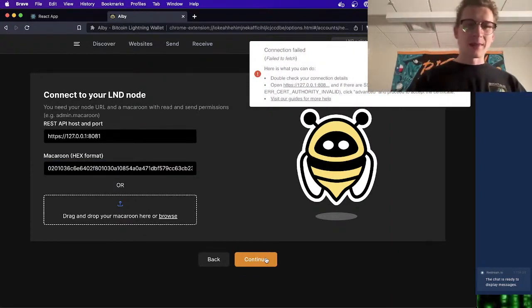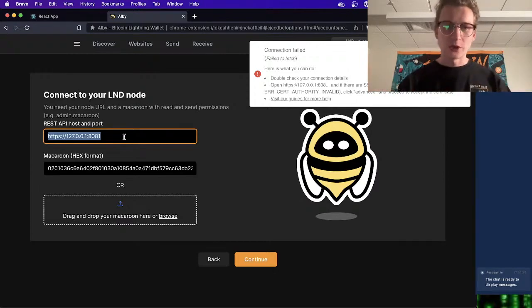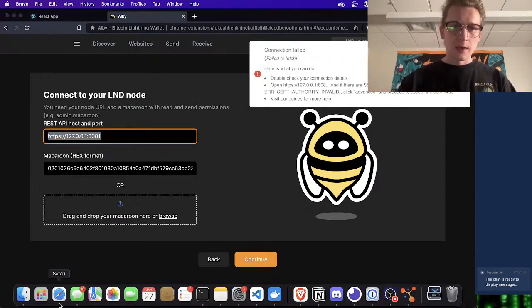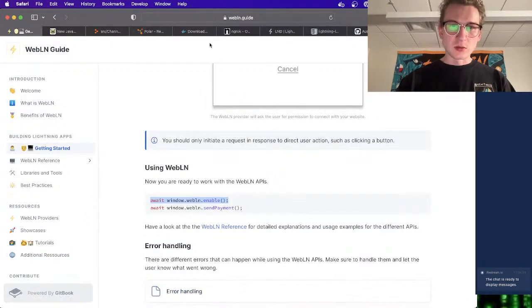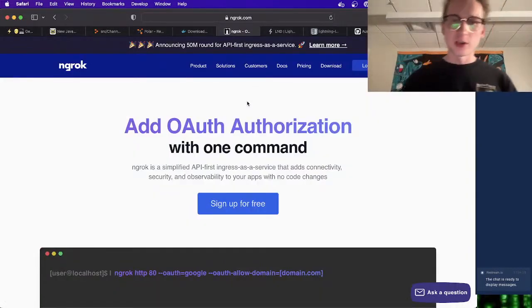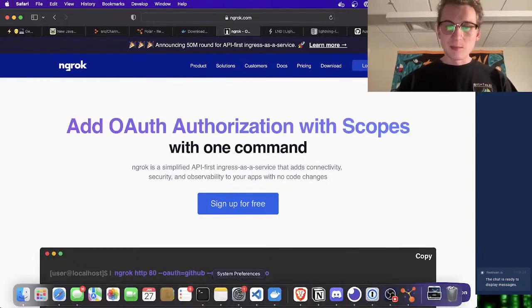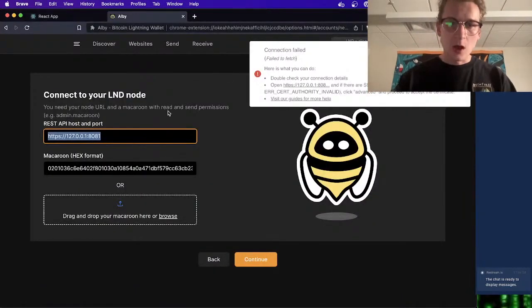So originally I thought you could not use this URL at all to connect to Alby. I found out I'm wrong though, and I'm about to show you how to do that. That's why originally I wanted to use ngrok, or I was using ngrok originally, and I still want to show it to you all because it is useful, but Alby actually makes it unnecessary, which is awesome.